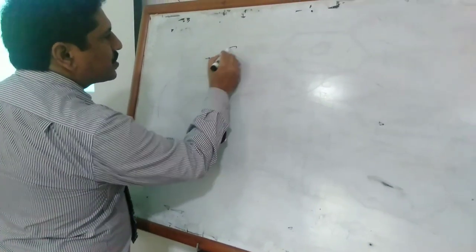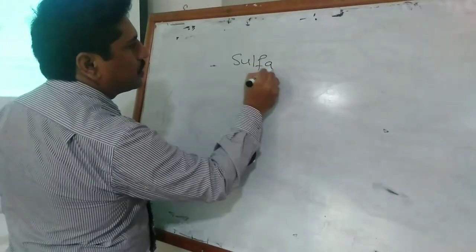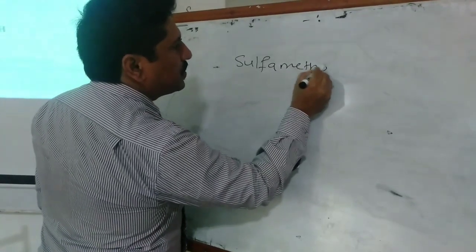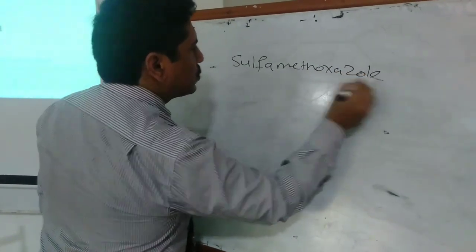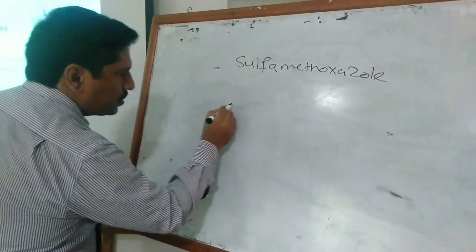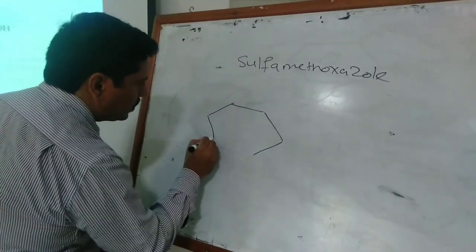Now we will derive the structure of sulfamethoxazole. In the same way you will draw the sulfa drug.